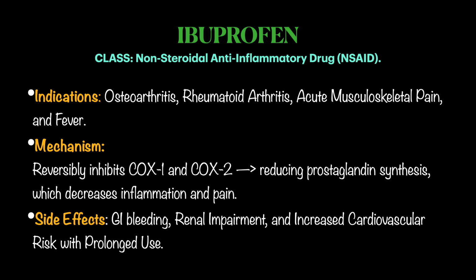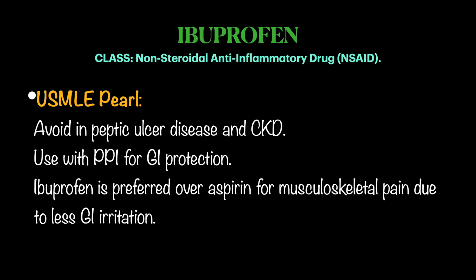The side effects are GI bleeding, and that is why you have to use PPIs like omeprazole, pantoprazole to reduce the risk of GI bleeding, and renal impairment, and also increased cardiovascular risk with prolonged use, right? The USMLE pearl for this drug is that we have to avoid it in peptic ulcer disease because it has a risk of GI bleeding, obviously, and CKD because it has also nephrotoxicity risk. We have to use a PPI for GI protection, and ibuprofen is preferred over aspirin for musculoskeletal pain due to less GI irritation. You have to remember this.